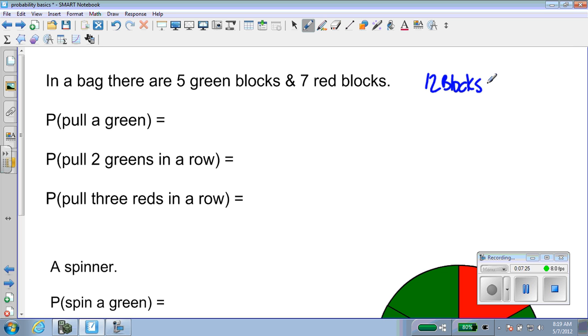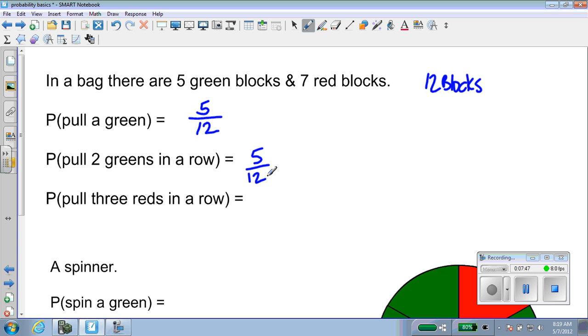So if I'm reaching in to pull out a block and 5 of them are green, it would make sense that I have a 5 in 12 chance of pulling a green one. The probability of pulling 2 green blocks in a row, well, the probability that the first one out is a green is 5 out of 12.